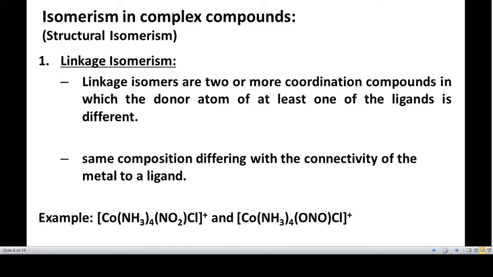So here the point of linkage in one case is N, in another case it is O. In the first case the ligand is called nitro, and in the second case it is called nitrito. The difference is that here the point of attachment is N, here it is O. Therefore it is a pair of linkage isomers.